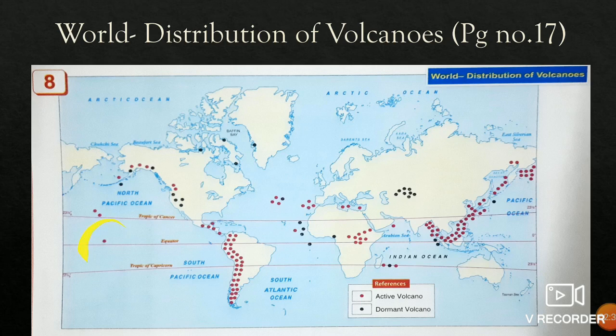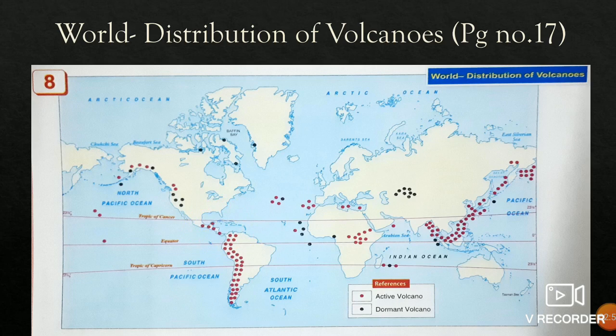One just above the equator, active volcano. And here, that is your Central America part. Here also lie your four active volcanoes. Here are very small countries like Costa Rica, El Salvador, Nicaragua.